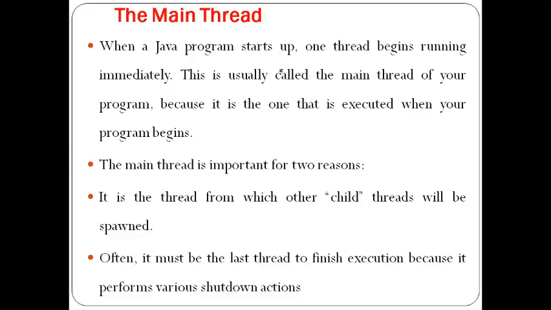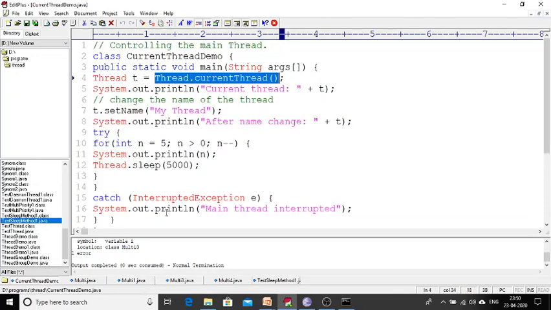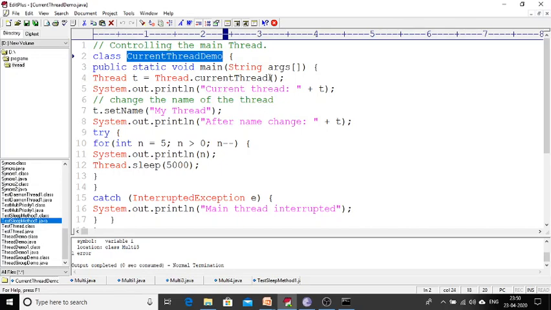Next, basically in Java, the main we are using is also a thread. I can explain this main thread with the help of a small program. See this. Here I have my class CurrentThreadDemo, and our main method is also a thread. That's how we can know. Here I am using a predefined class called Thread, and I have created an object called t, with t equal to Thread.currentThread. So the currently running thread object is stored in t.